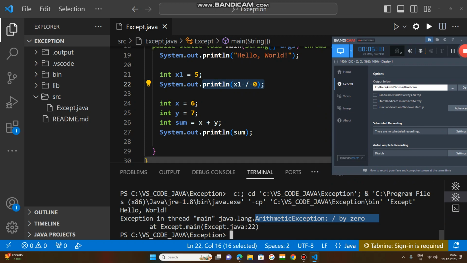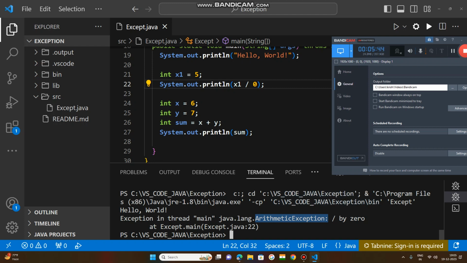Syntax errors will be detected at compilation time. After compilation, when the code is being executed to give the result, that is runtime, and whatever errors occur at that moment are runtime errors. So an exception occurs, and that exception is called arithmetic exception.